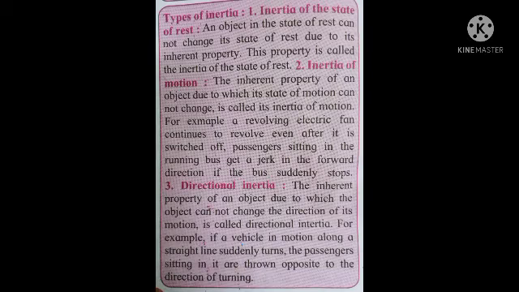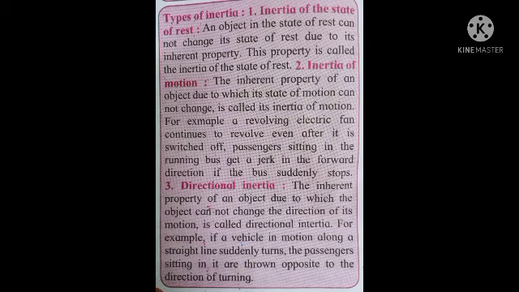And the third type of inertia is directional inertia. What is it? The inherent property of an object due to which the object cannot change the direction of its motion is called directional inertia. For example, if a vehicle in motion along a straight line suddenly turns, the passengers sitting in it are thrown opposite to the direction of turning.